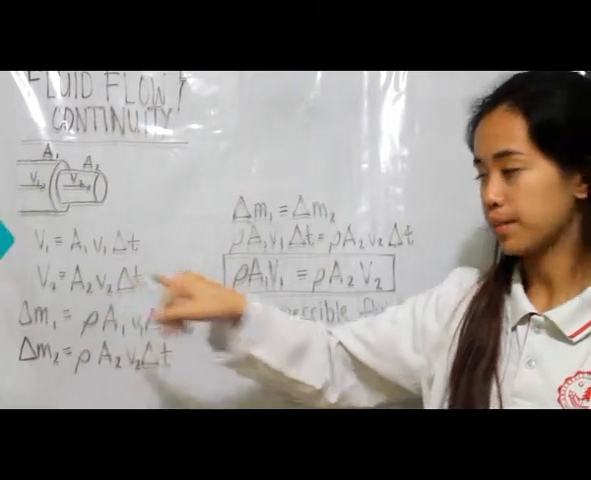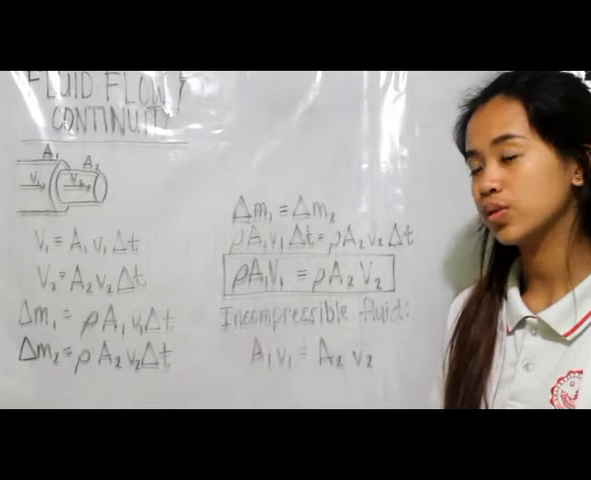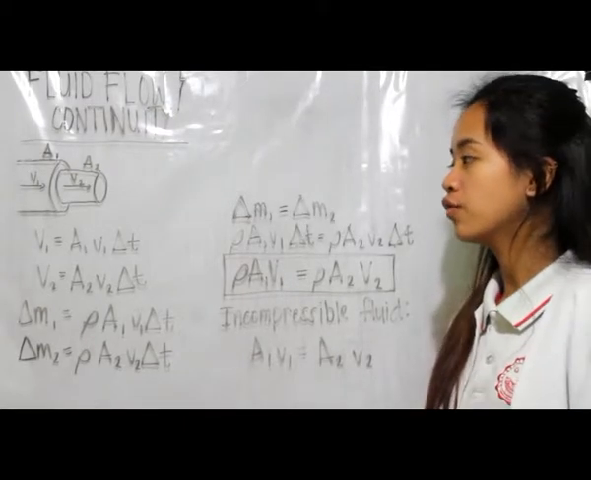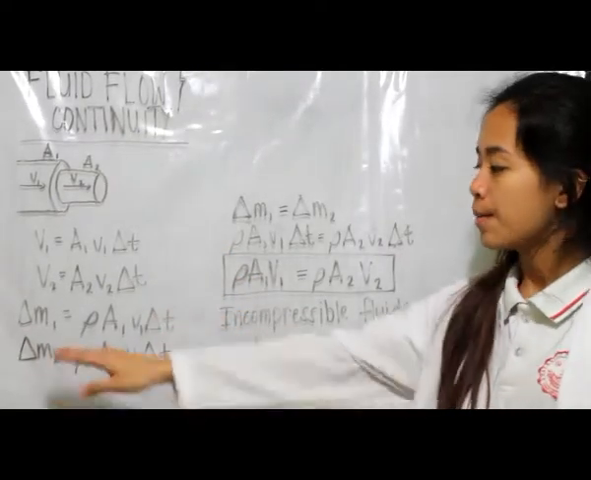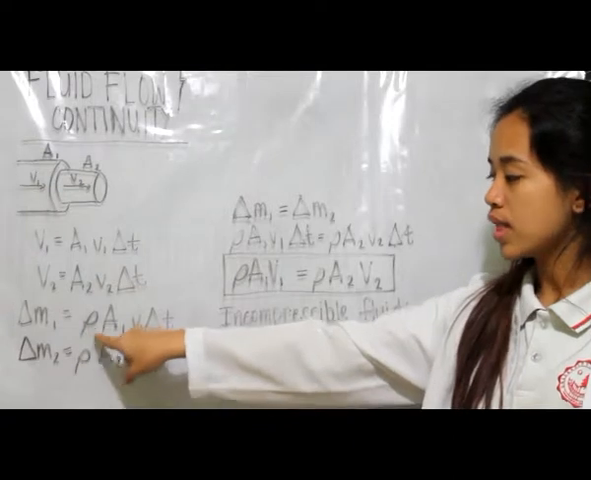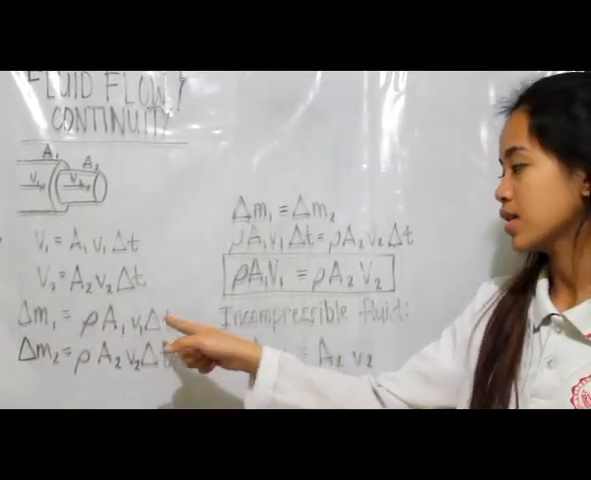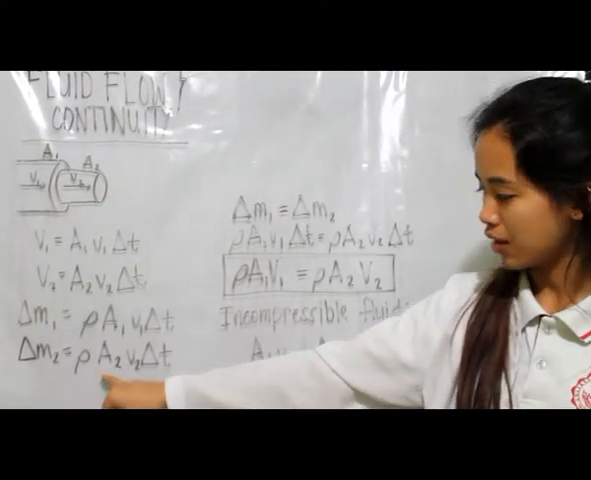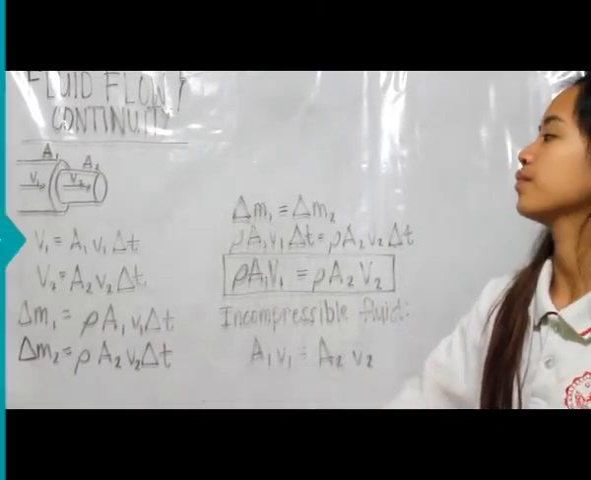In our previous lessons, we can recall that mass is actually equal to density times volume, but we can actually substitute the value of volume using these formulas. So now we can get mass 1 is equal to density times area 1 times velocity 1 times the time given. And in turn, mass 2 is equal to density times area 2 times velocity 2 times the time given.